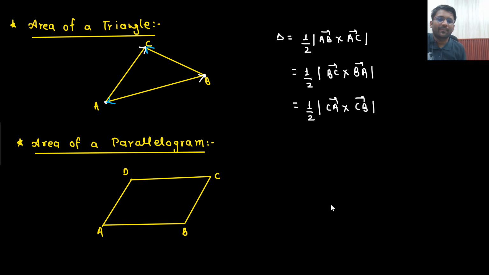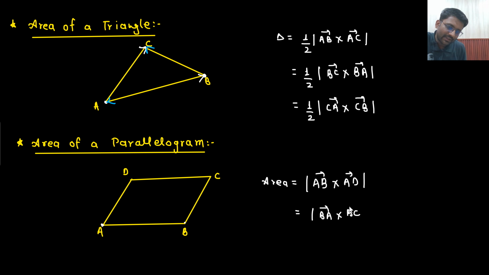And how could the area of a parallelogram be defined? Area of a parallelogram. So you stand at A. From A, sir, I can make AB vector and AD vector. So here 1 by 2 will not come. AB vector multiplied with AD vector, take its magnitude. You stand at B. From B, sir, I can make BA vector and BC vector. So magnitude of BA vector multiplied with BC vector.